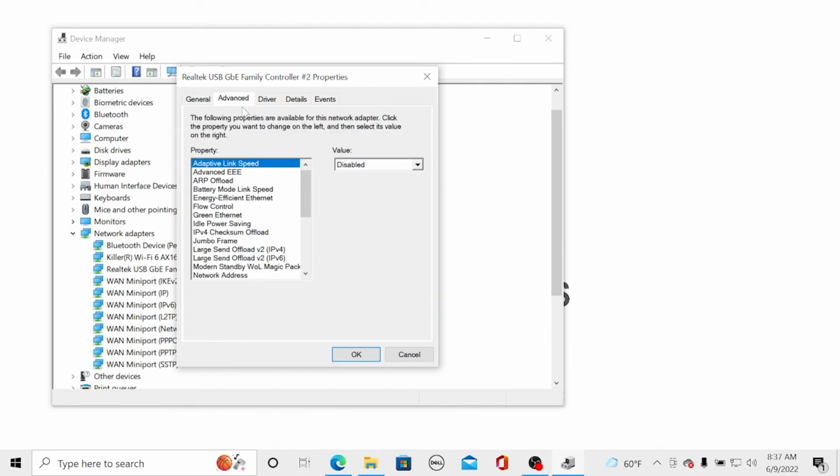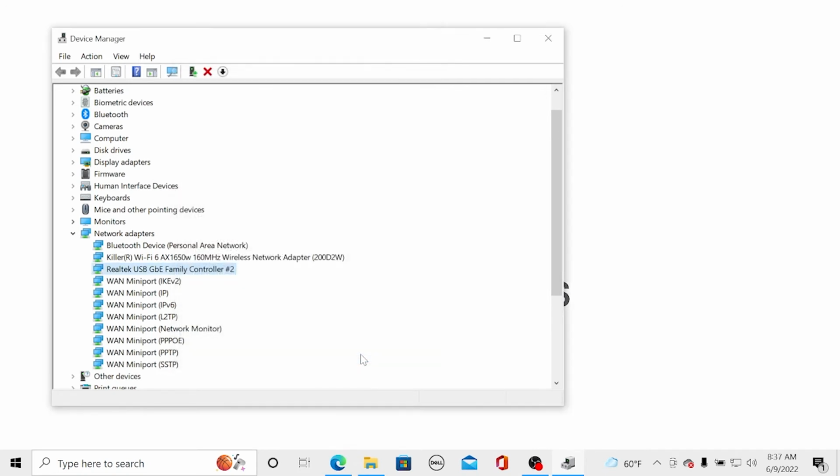Under the Advanced tab, find idle power saving. Here it is. And make sure it's disabled. I've already disabled mine. Now go to energy efficient Ethernet. That's right here. Make sure that that value is also disabled. I've already disabled mine. Now, click OK. That should help, but if it doesn't, don't hesitate to reach out to us.